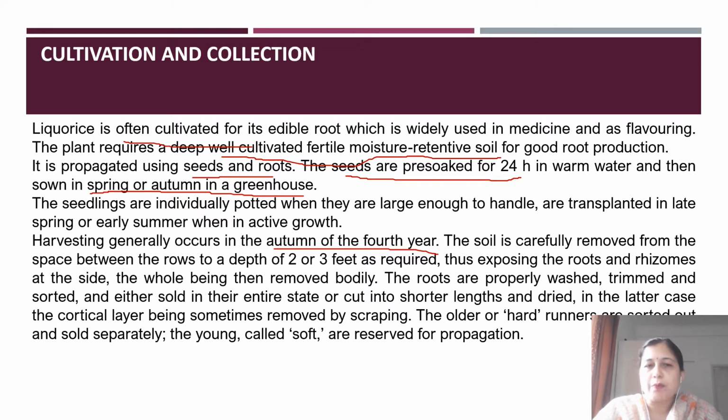They are washed properly, trimmed, sorted, and if required they are peeled, or the skin is scraped off, so they can be cut into small pieces either in the form of peeled or unpeeled roots. Some of the roots are kept for further propagation purpose.